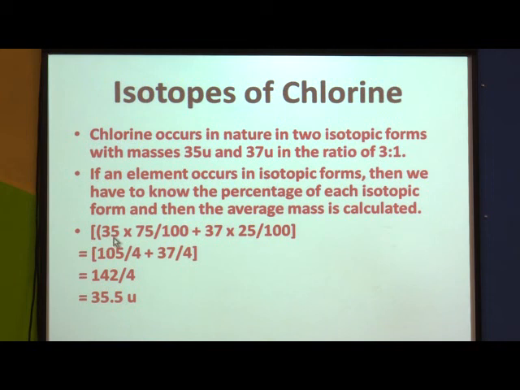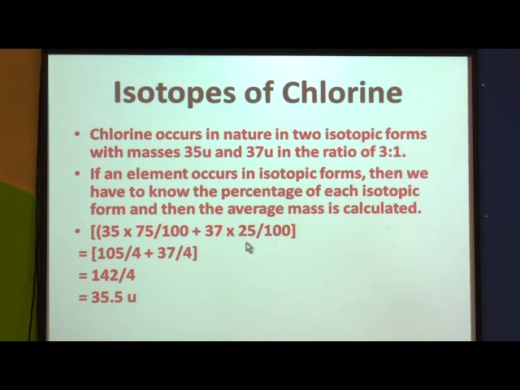So, 35 into 75 upon 100. What is this 35? That is the first isotopic form of chlorine, into 75, the percentage of this isotopic form, which is 75%. As we have seen, the ratio is 3:1, meaning 75% to 25%. So this isotope having mass 35 is present in 75%, plus the second isotope of chlorine, 37 unit, is present in 25%.